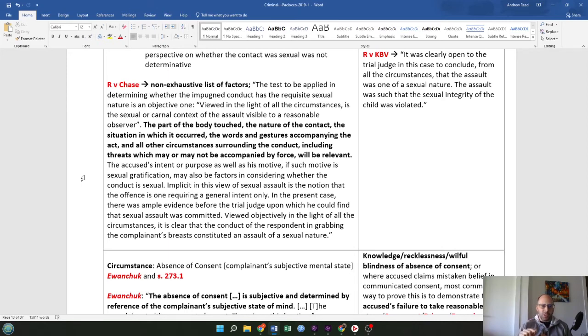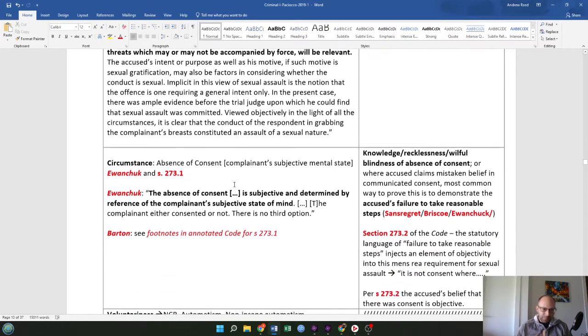Implicit in this view of sexual assault is the notion that the offense is one requiring a general intent only. In the present case, there was ample evidence before the trial judge upon which he could find that sexual assault was committed. Viewed objectively in the light of all the circumstances, it is clear that the conduct of the respondent in grabbing the complainant's breast constituted an assault of a sexual nature. This is quoted from the Chase case.